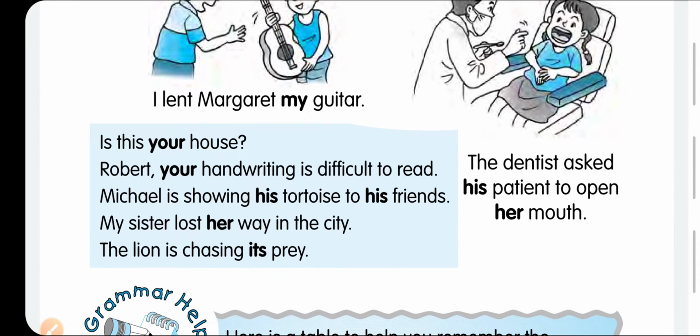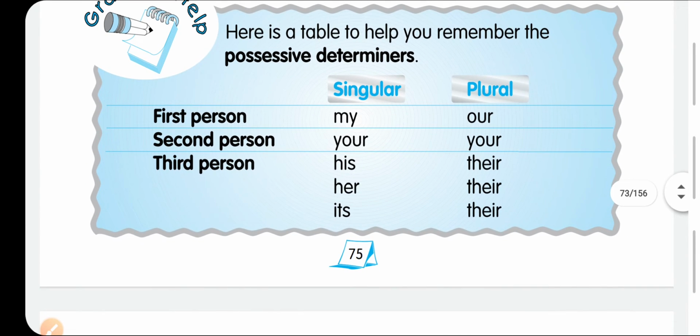Is this house your house? Robert, your handwriting is difficult to read. Michael is showing his tortoise to his friends. So, my sister lost her way in the city. The lion is chasing its prey. Means here the words your, his, her, its, all these belong to possessive determiners. The only condition you have to remember here is about the singular and plural. Means for singular you will use my, your, his, her, its, and for plural you will use our, your and their.